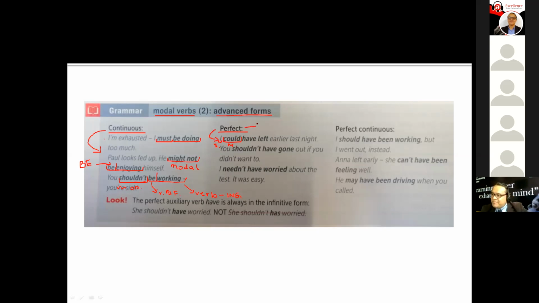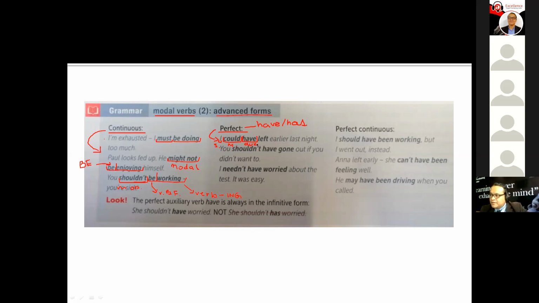Since we're talking about the perfect tenses, we are always going to use have or has for the auxiliary. So what is have and has? It's the auxiliary verb.